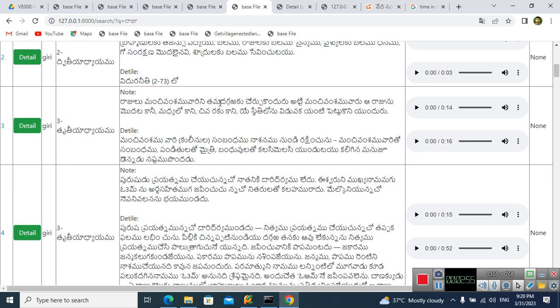Instead of a human reading from here to here, listening is better. So I'm using a technique, Google text to speech, in the analysis process, and this result gets back here. I'm giving a play button. For every associated tatparya and vivarana, the associated audio files will be generated.